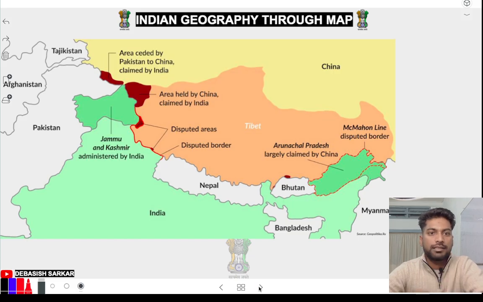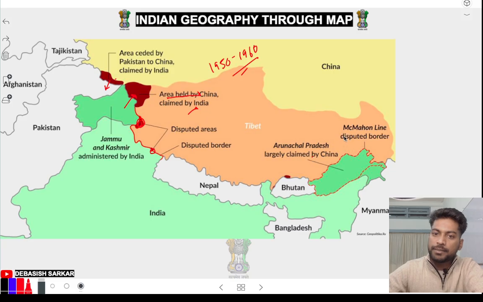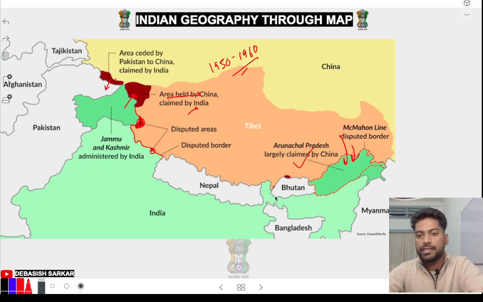Okay, these are better maps, so you can say better visibility. So these are disputed places with China, and areas held by China, claimed by India. Still, India sometimes claims that Aksai Chin is ours. कैसे होगा? वो तो पहले ही ले चुका है 1950s, 1960s में. You have to fight, you have to go to war, and if you are going for war, then economy ऐसा चला जाएगा. Okay, चलो. This place, Shaksgam Valley, was gifted to China. Arunachal Pradesh is largely claimed by China. Okay, China. Chalo, everywhere is China.